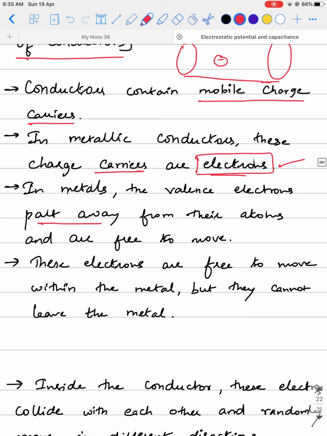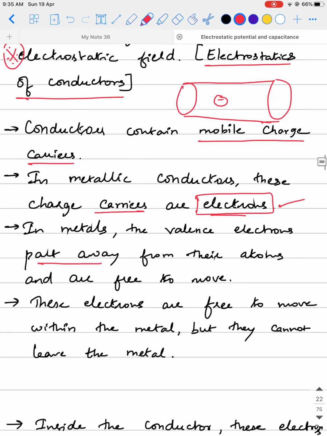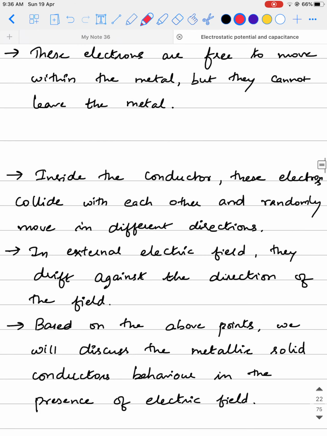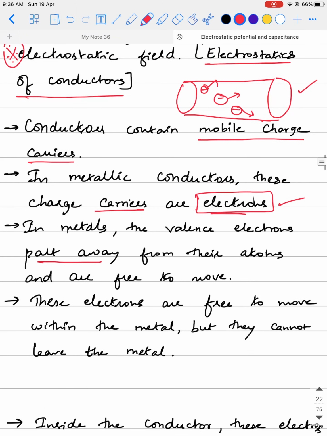These electrons are free to move within the metal, but they cannot leave the metal. If you look at this conductor that we have drawn, the electrons are free to move within the conductor, but they cannot come out of the conductor. They will undergo all the collision process within the conductor, so they cannot escape from the conductor. Inside the conductor, these free electrons collide with each other and randomly move in different directions. Have this point in your mind.